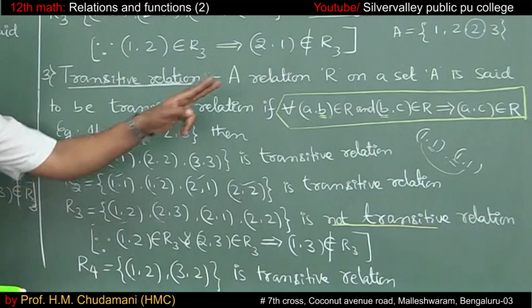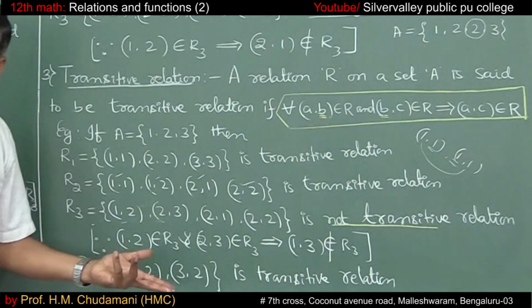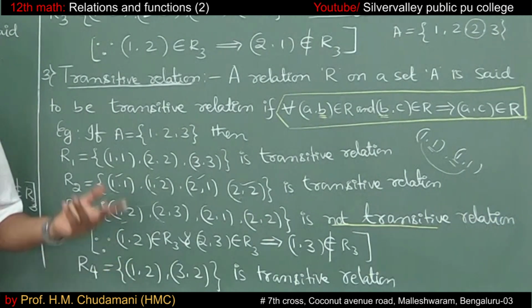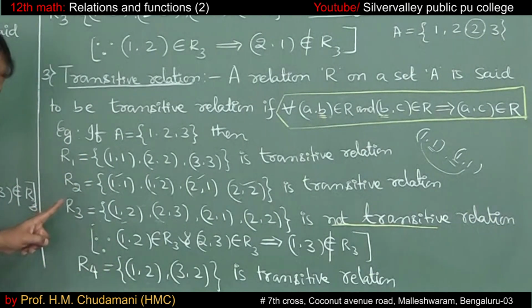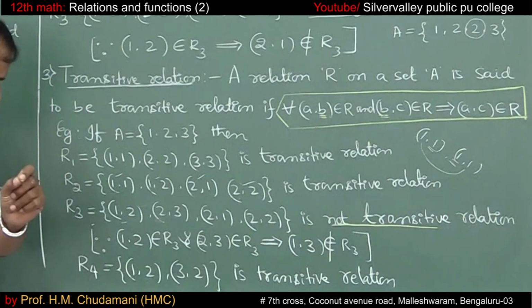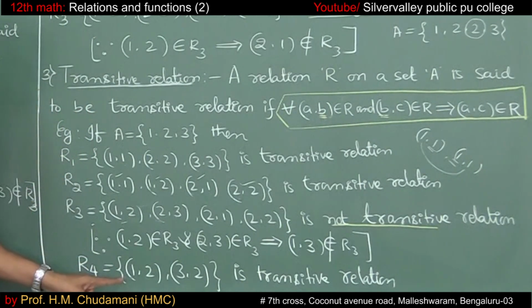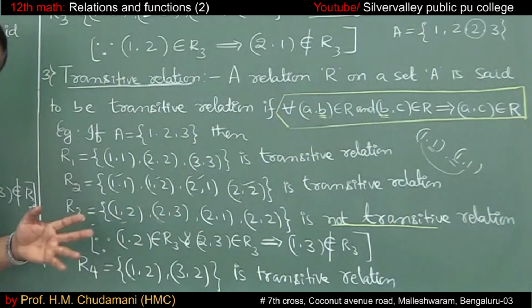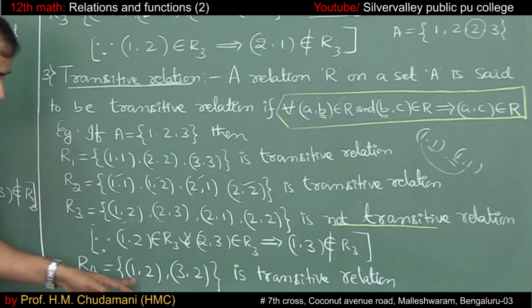So then there is no question of A comma C belonging to the relation. That means we don't have a proof to show R4 is not transitive. So in that case we take it as a transitive relation. Since the second ordered pair B comma C does not exist, you cannot say it is not transitive.